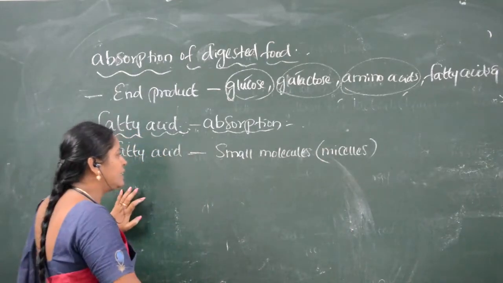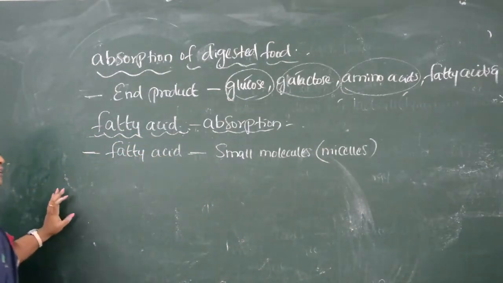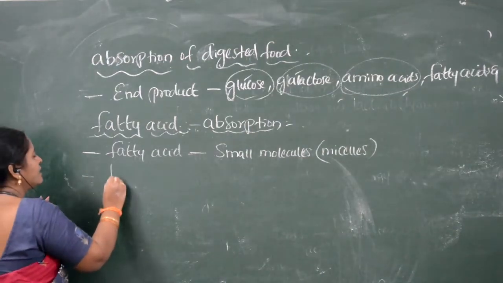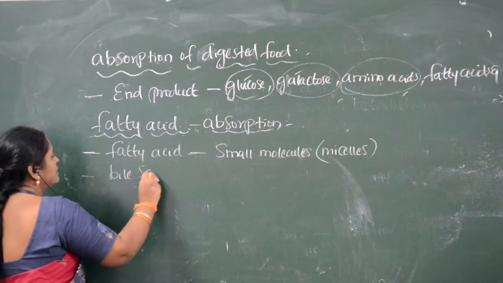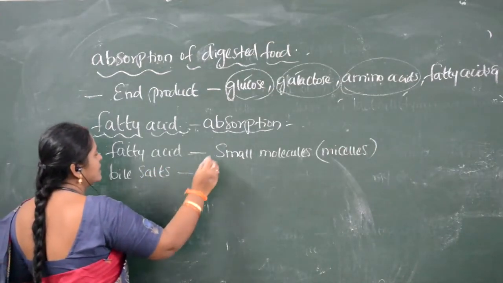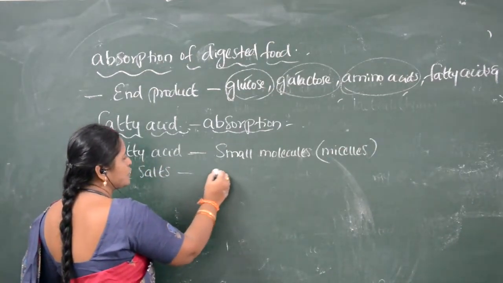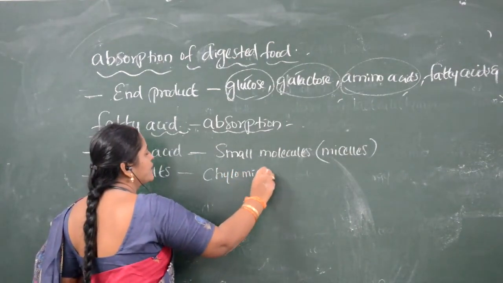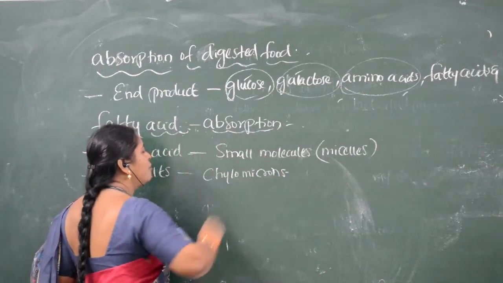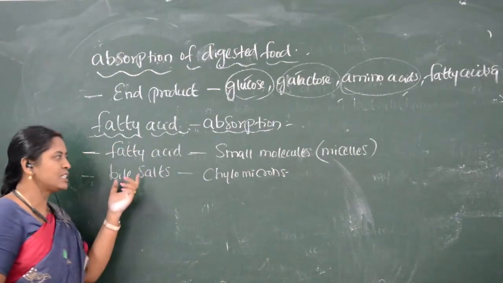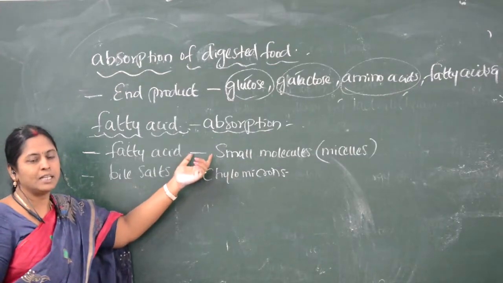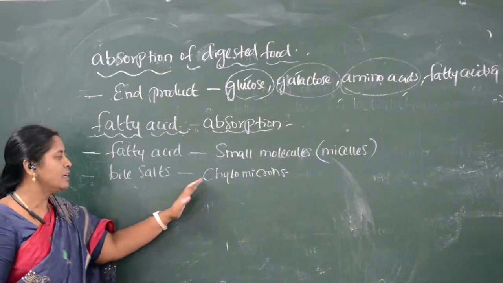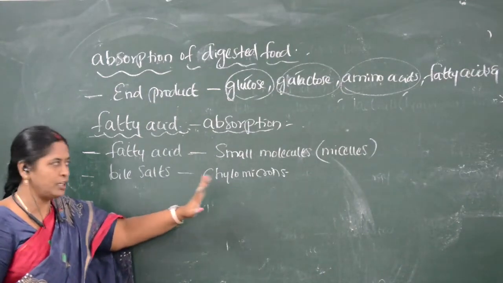So this is converted to small globules, which converts the small fat globules by bile salts. Bile salts convert these molecules to small molecules called chylomicrons. So the fatty acids, which are large molecules, by the action of bile salts are converted to chylomicrons.